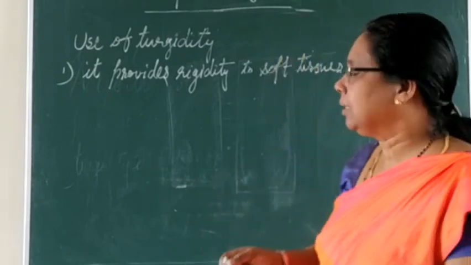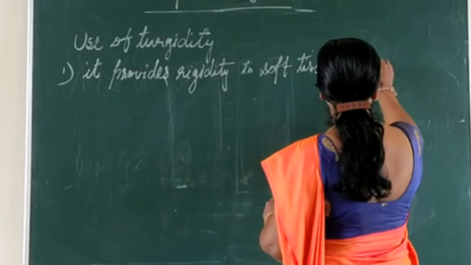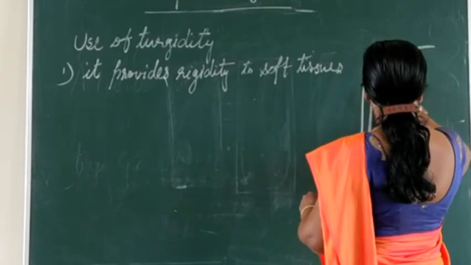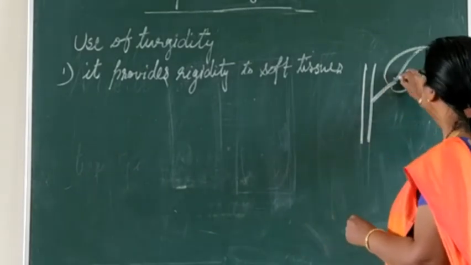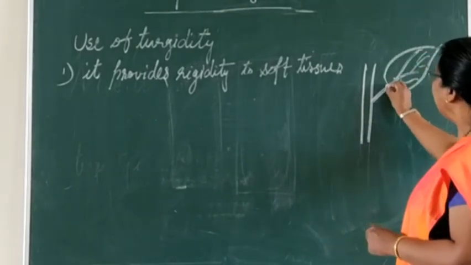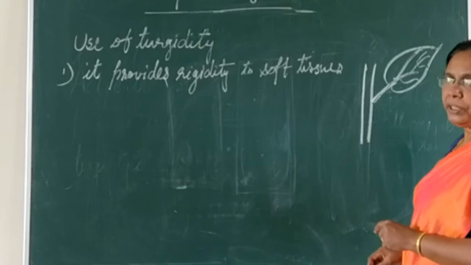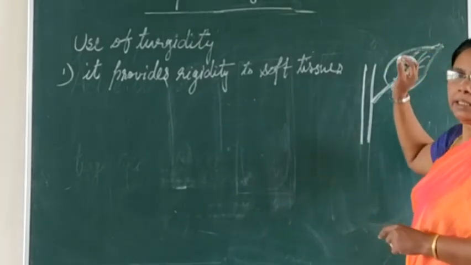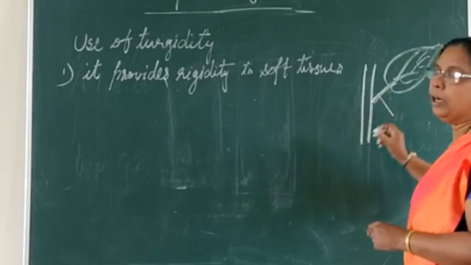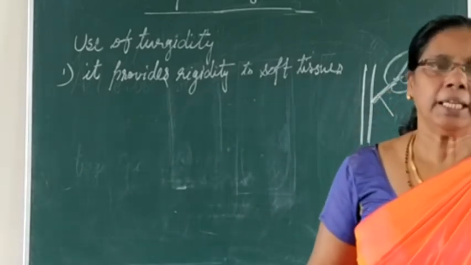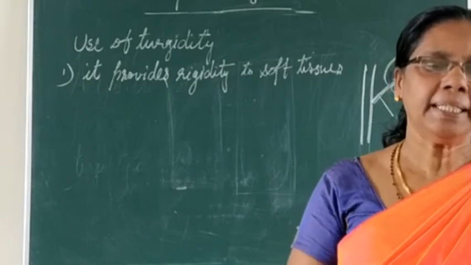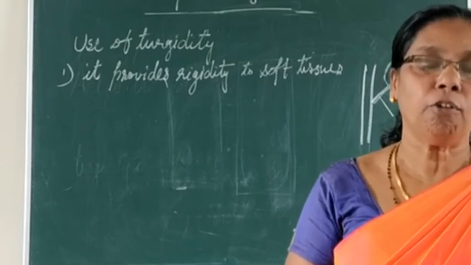Petiole means here this is the stem, and this part which is attached to the stem, this is the leaf. This part is called the petiole, and this whole part is called the lamina. Understood? In this petiole you can see that wilting happens and drooping takes place by the loss of water.